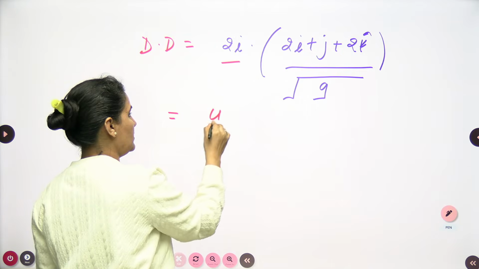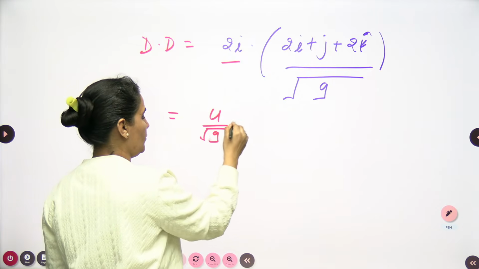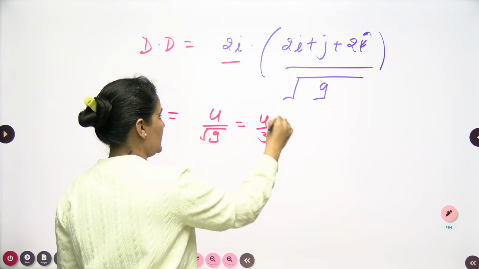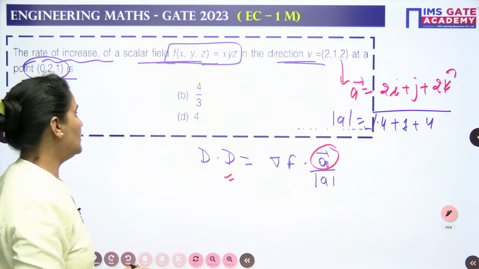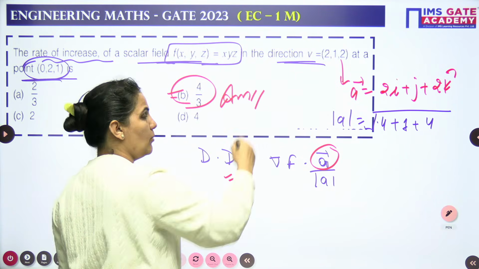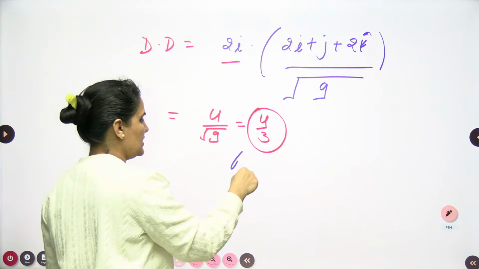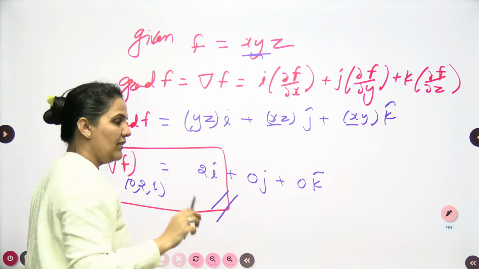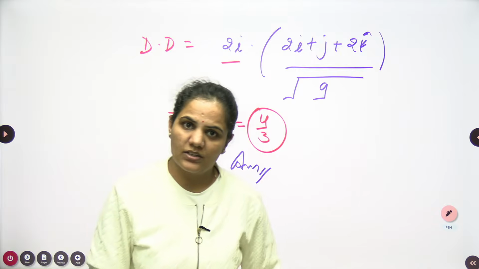So you can write down this is 4 by square root of 9, which you can consider as 4 by 3. Look at the option. In the option we are having correct answer as B, 4 by 3. So this will be the final answer. Very easily we can approach this question.